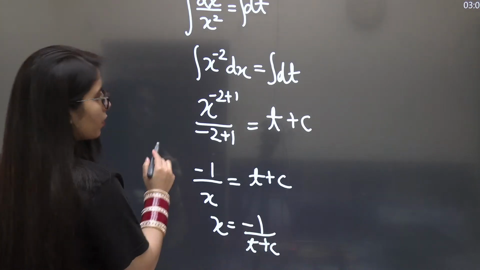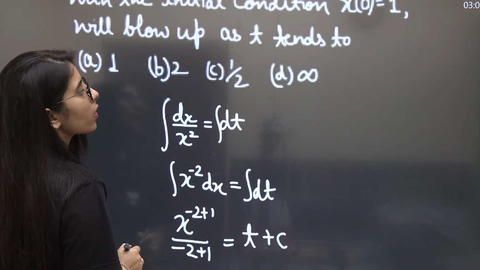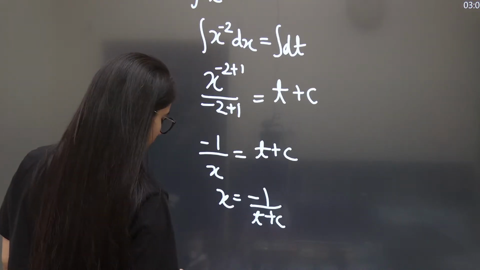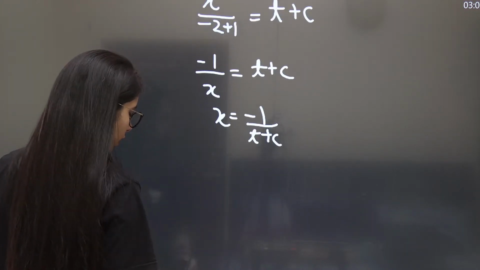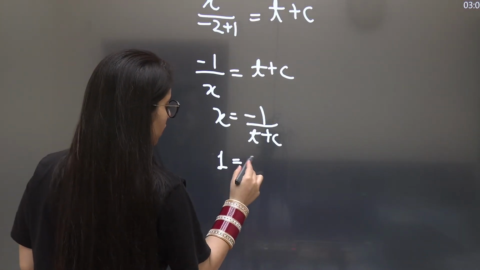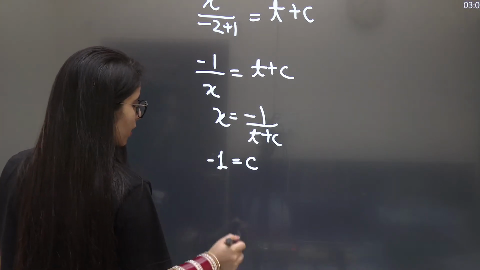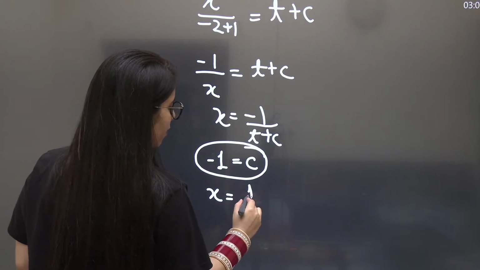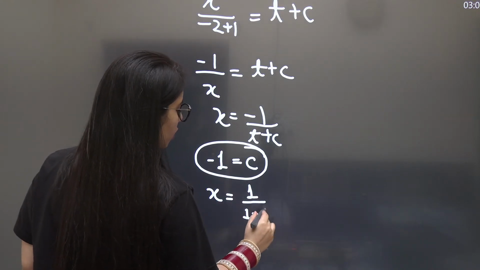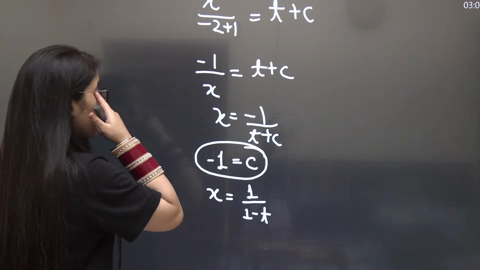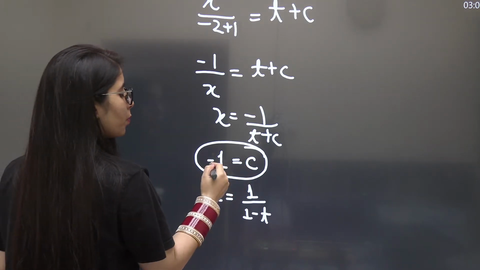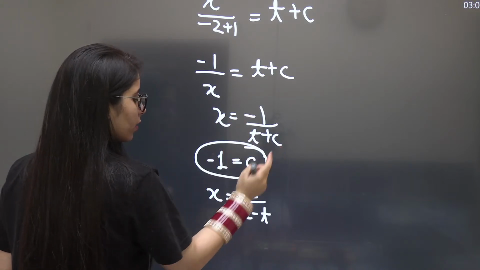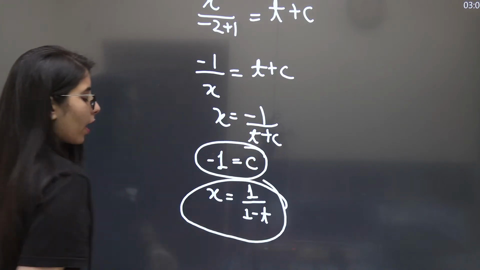Then they have given us the condition that x at t equal to 0 is equal to 1. So x is 1 at t equal to 0. When x is 1 at t equal to 0, it will give us c equal to minus 1. When c is equal to minus 1, I'm going to get x equal to 1 upon 1 minus t. The reason is I have removed this negative sign from here as well. So when I put c as minus 1 and this outer minus sign is also there, I can write 1 minus t there.